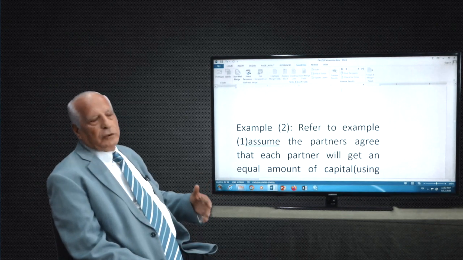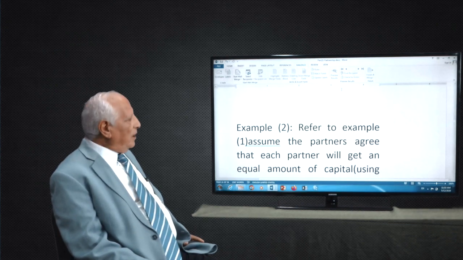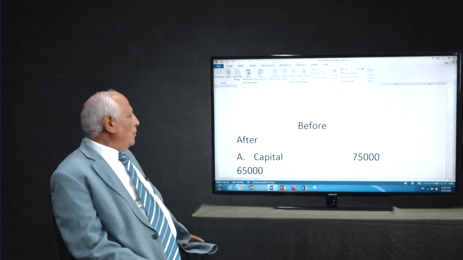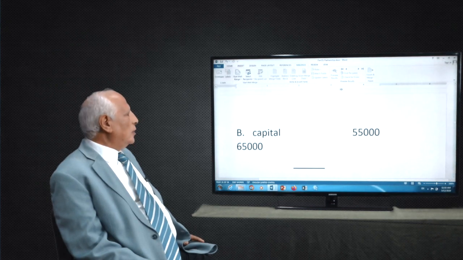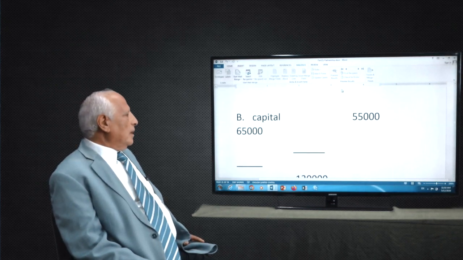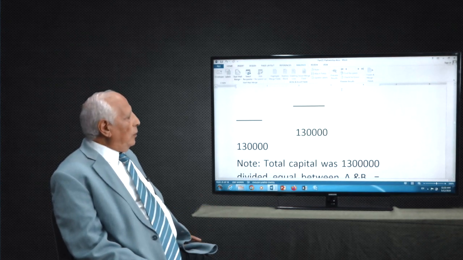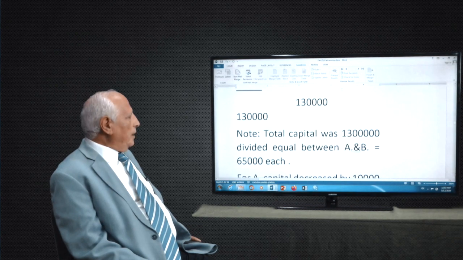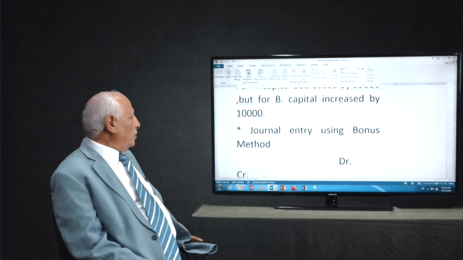That means go back again to example 1, and assume partners agree that each partner will get an equal amount. When they have an equal amount, we need to know what the difference is, how to calculate the equal amount between the two partners, okay? All of this is written for you. I will send a copy to Hiba, who will give you more details about these examples and how you do them.